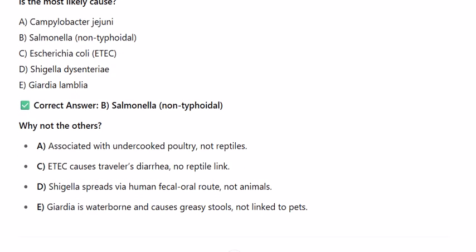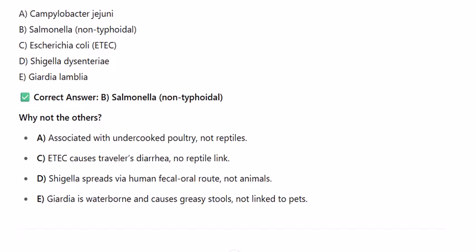A. Associated with undercooked poultry, not reptiles. C. ETEC causes travelers' diarrhea, no reptile link. D. Shigella spreads via a human fecal-oral route, not animals. E. Giardia is waterborne and causes greasy stools, not linked to pets.